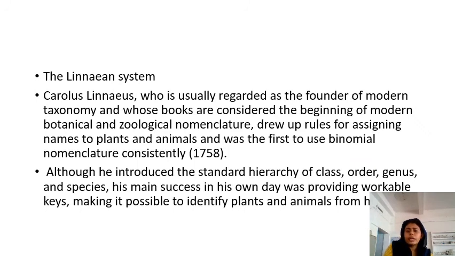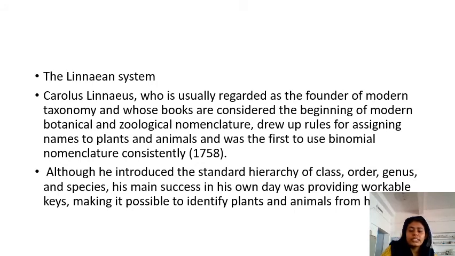And Linnaeus, you may have heard about him, is usually regarded as the founder of modern taxonomy, and his books are considered the beginning of modern botanical and zoological nomenclature. He formulated some rules for assigning names to plants and animals, and he was the first to use binomial nomenclature.